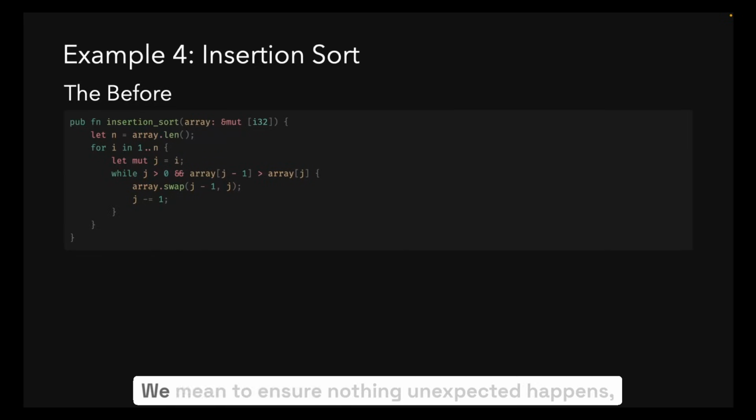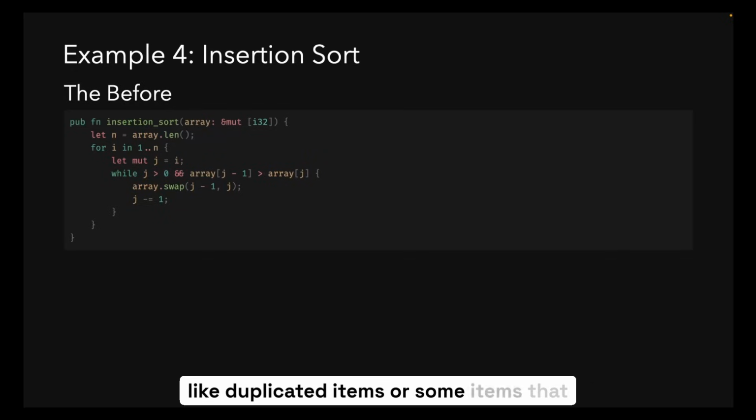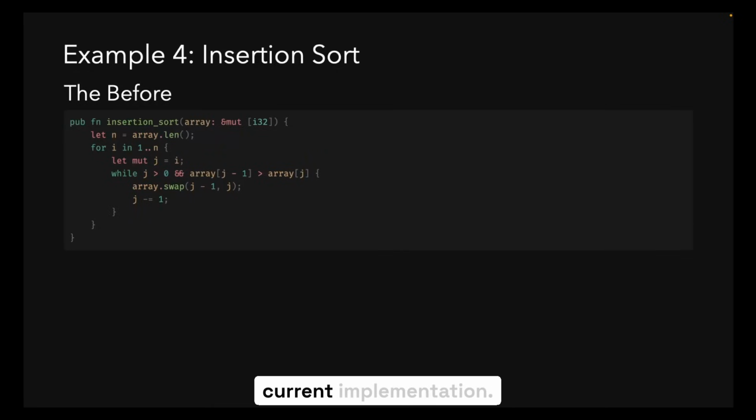By that, we mean to ensure nothing unexpected happens, like duplicated items or some items that inexplicably vanish into a black hole. Typical testing can't prove this for all arrays that are passed as arguments to this current implementation.